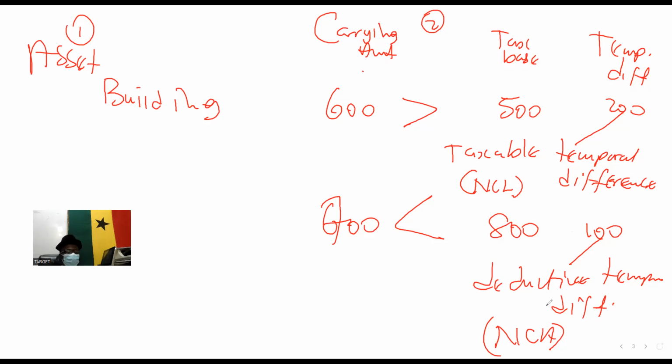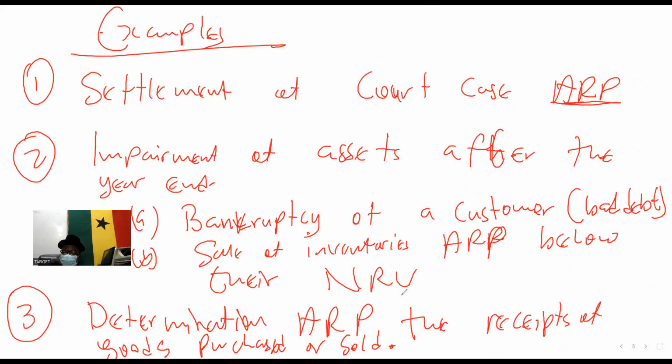So getting the temporal difference is not enough. Proceed to multiply by the tax rate. And the final one, the workings. You must do extra workings for deferred tax. So write the deferred tax movement. This is the final working you do. I'm summarizing everything here so far.